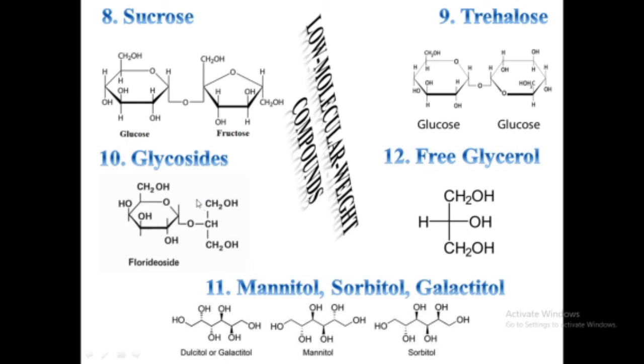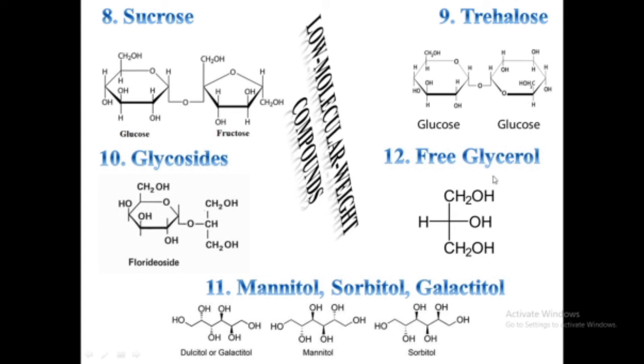Glycerol glycosides such as floridoside and isofloridoside are widely distributed, mainly in red algae. Mannitol, sorbitol, and dulcitol occur mainly in red algae and brown algae. They may also replace sucrose as a photosynthetic product in some lower green algae.